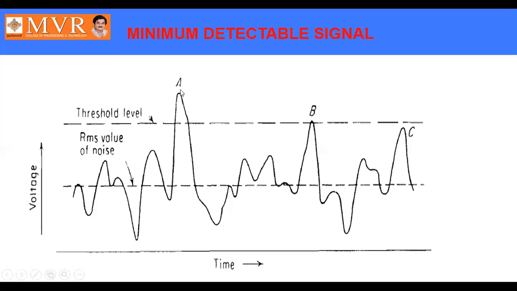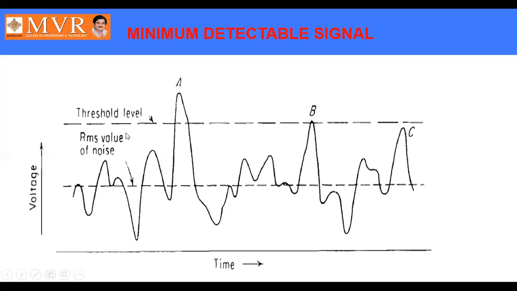As the value at A is more than the threshold level, we can say the target is present at A without any doubt. Coming to point B, a target may be present or not. And at C, there is no target at all. So in order to differentiate A, B, and C, the main parameter is the threshold level. While you are designing a threshold level, it should not be high and it should not be low.